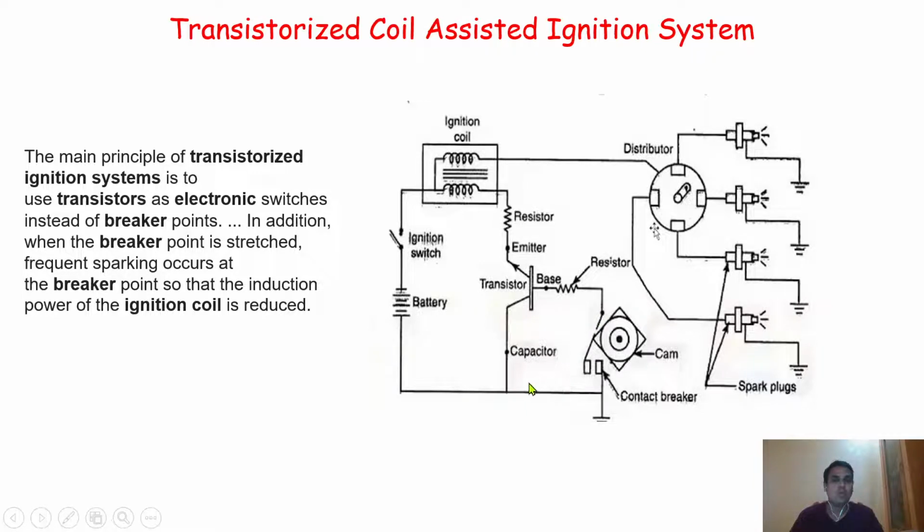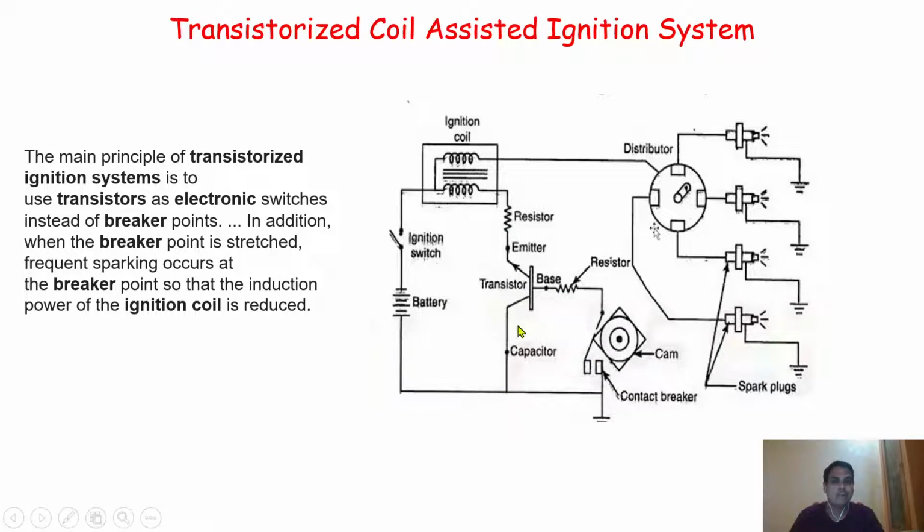Initially there is a contact. Right now there is a contact breaker, and in this diagram there is a break in the contact. But initially the circuit is continuous. If the circuit is continuous, current flows from the battery, ignition switch, primary winding, resistor, emitter, transistor or collector, and the base circuit, and a certain amount of current flows through it.